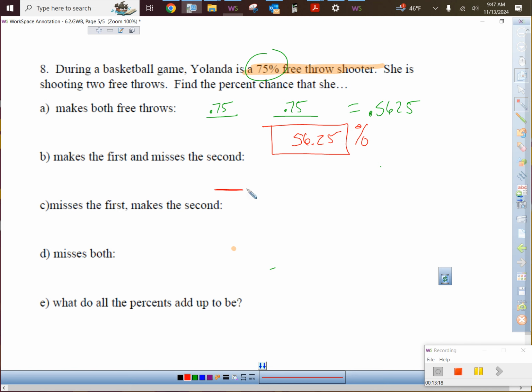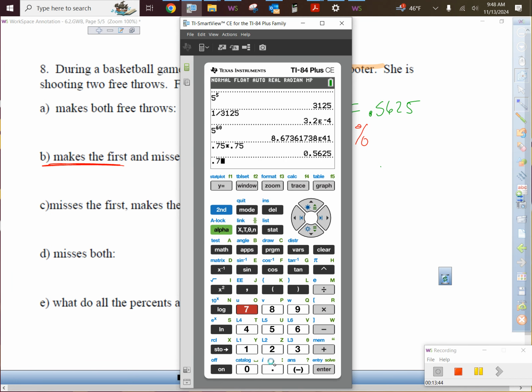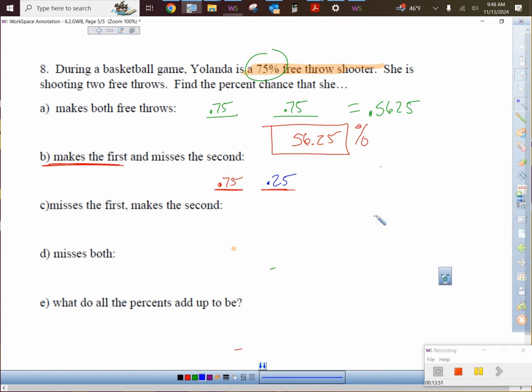What happens if she wants to shoot two free throws, but she doesn't make them both? On the first one, say she makes it. What's the chance that she made it? 75%. And if she's got a 75% chance of making that free throw, what's the chance that she misses it? Doesn't that have to be 25%? You see how she missed the second one. So we'll multiply those together, 0.75 times 0.25, and that's 0.1875, which if they make you change that to a percent, is 18.75%.